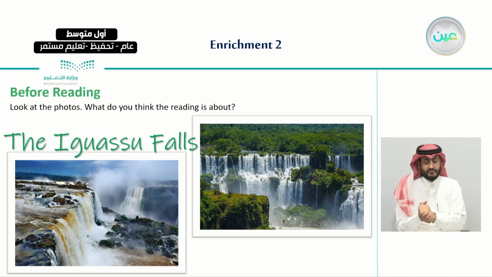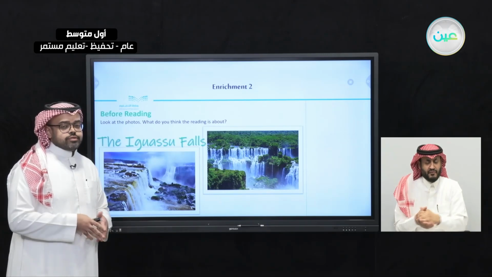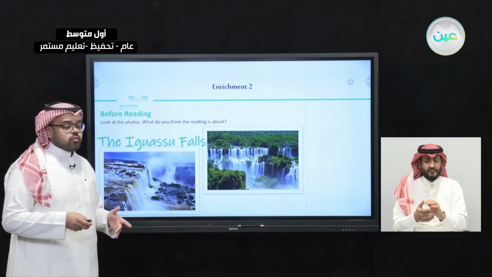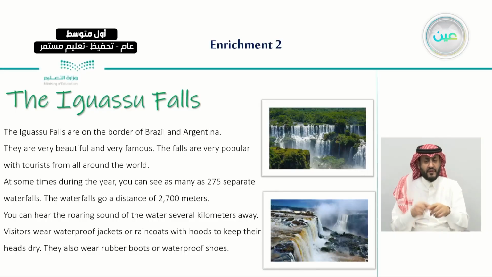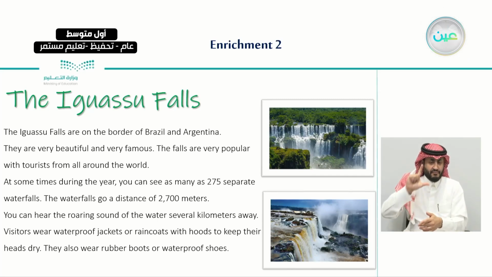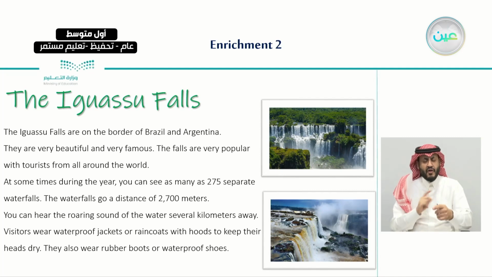After this, we went to the reading lesson where we read about a very interesting falls called the Iguazu Falls, and we learned that these falls are exactly on the border of Brazil and Argentina. We read more information about it, how it's very popular, and how the waterfalls extend over a distance of 2,700 meters, and we can hear the roaring sound of the water several kilometers away.